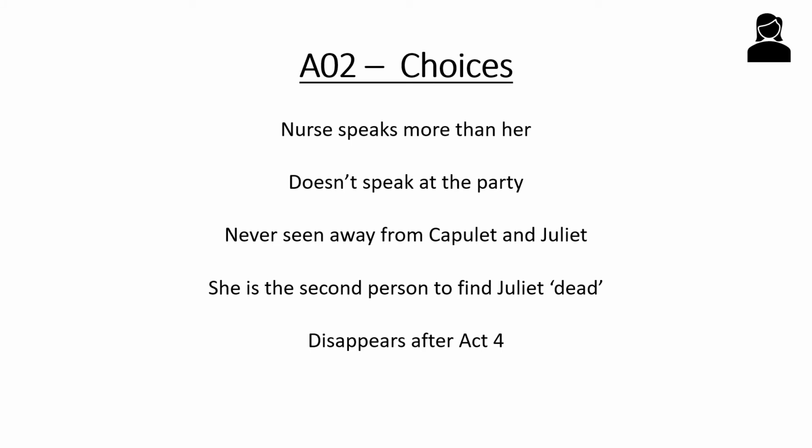And it's interesting that Lady Capulet appears at the beginning of the story but then disappears because of the news of what happened to Romeo. So we're kind of seeing a bit of a pattern in that mothers or mother figures, when their child dies or something bad happens, can't cope. So are we seeing, with the fact that Lady Capulet disappears after Act 4, the fact that she couldn't cope? And this actually is a sign of how caring and emotional she is. It's a shame that we only see that at the end of the story.